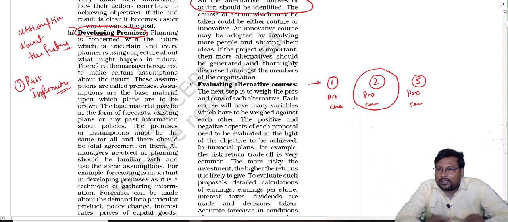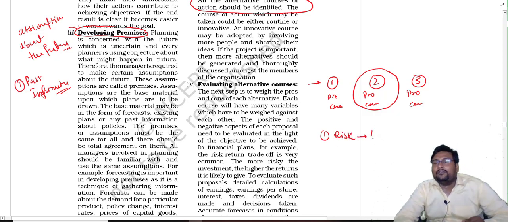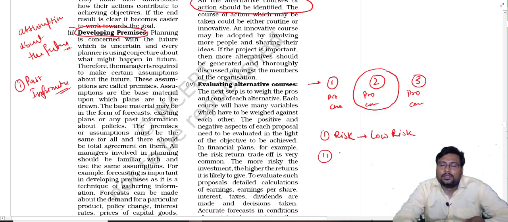How can we identify, on what basis? So the basis is very simple: risk. Always we go for that option which has low risk and high chances of achievement.